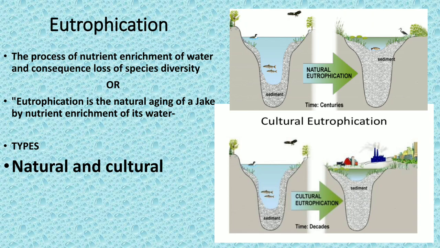You can see in the picture there are two things, naturally as well as culturally. You can see the sediment over there, and the sediment is more so that the water level has totally gone less. In another word, we say aging takes place.